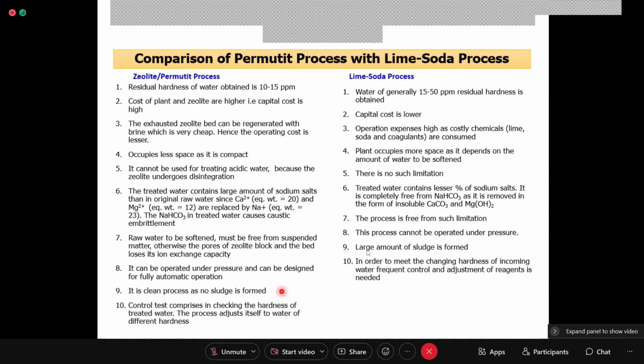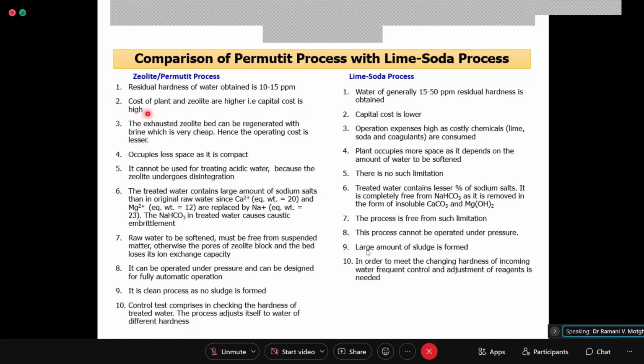Now you can go for comparing the zeolite and the lime soda process. Zeolite is also termed as permutit. So, what are the comparison points? First point is the residual hardness of water obtained is 10 to 15 ppm. Here, the residual hardness obtained in the lime soda process is 15 to 50 ppm. The cost of plant in zeolite is higher. Capital cost is high because you need to regenerate it.